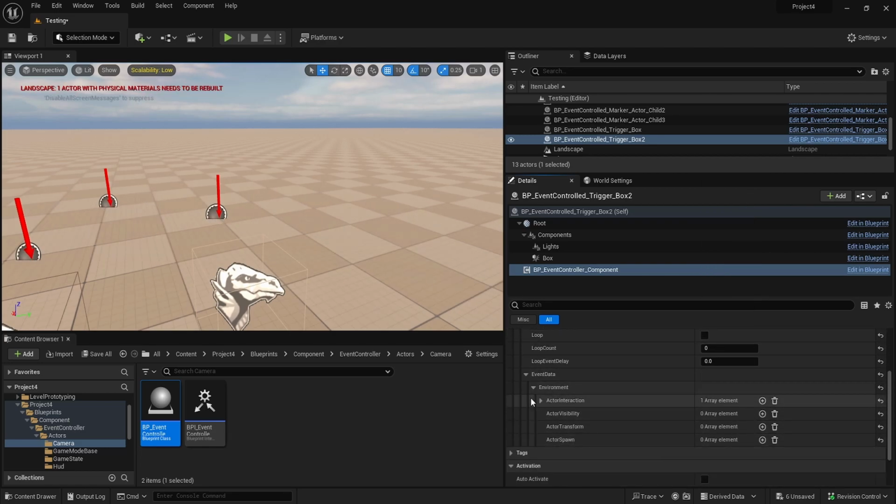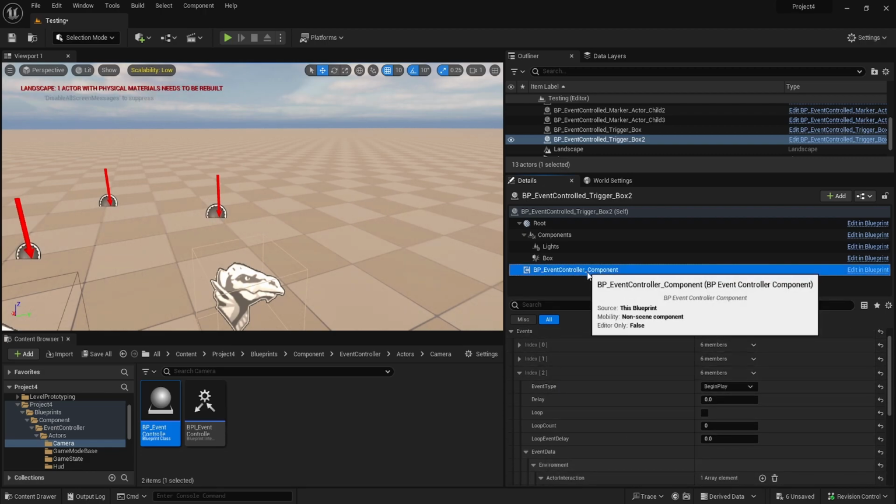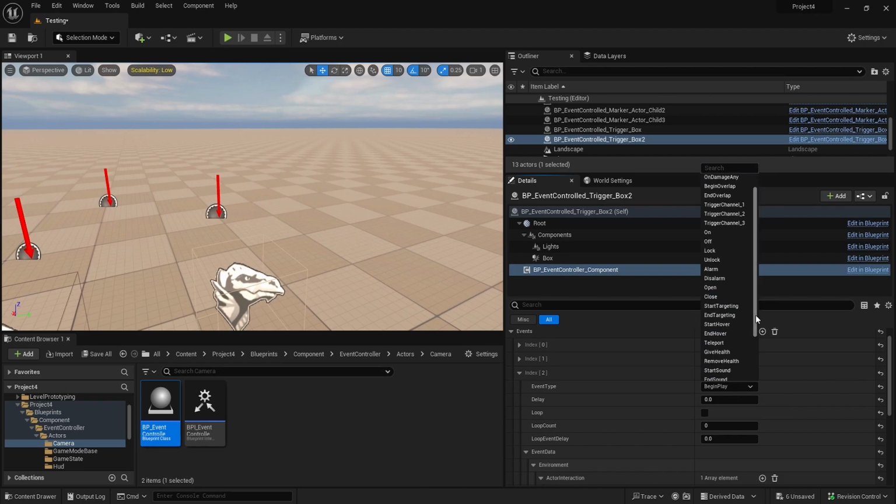In the interactions, we can see teleporting. Teleporting is fine. I mean, it works. We have health. We can give a health component. We can remove the health component. We can start a sound. We can end the sound. We can give a weapon. For example, this is only a simple weapon. It's based off of the first person template, which is what this project uses. So that's basically it. And then you can remove a component.